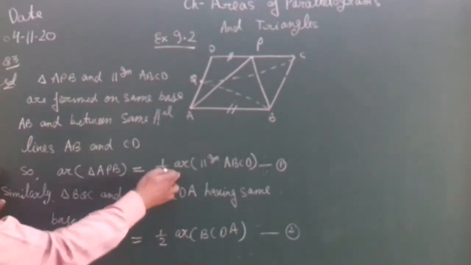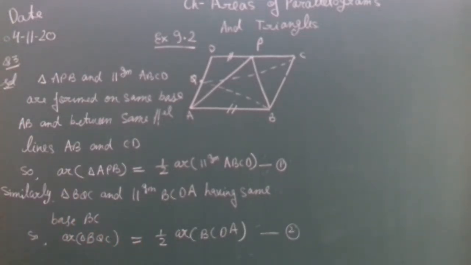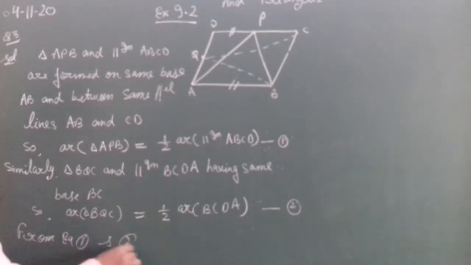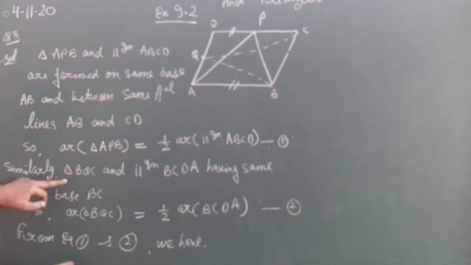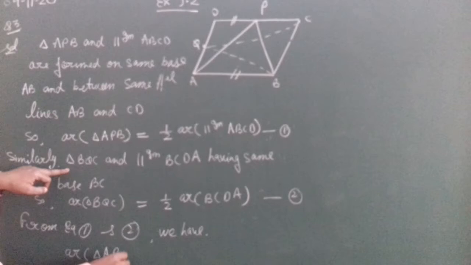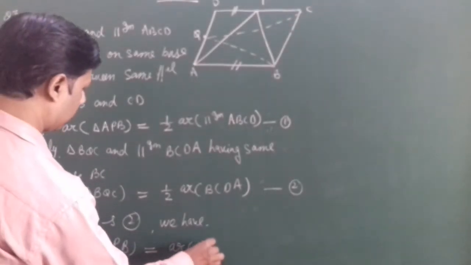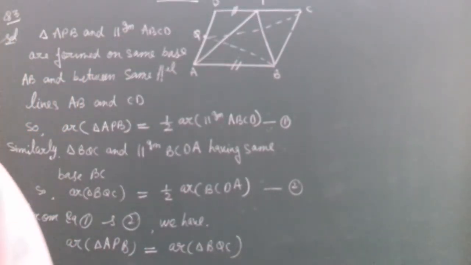So from equations 1 and 2, we have the area of triangle APB equal to the area of triangle BQC. These two areas are equal to each other.